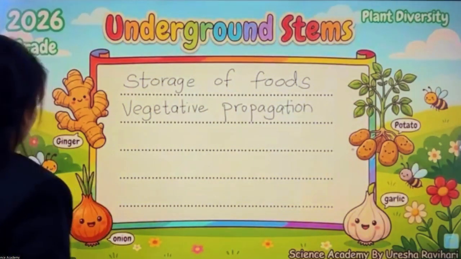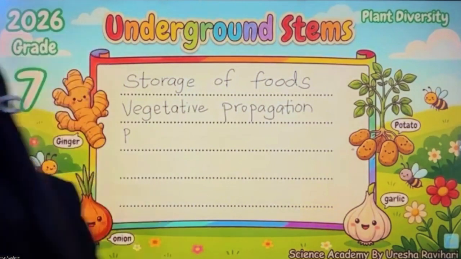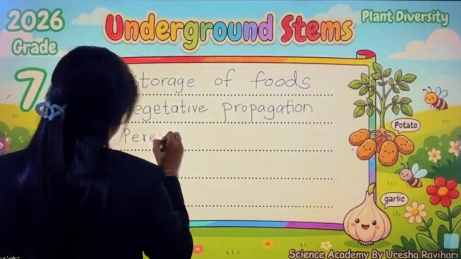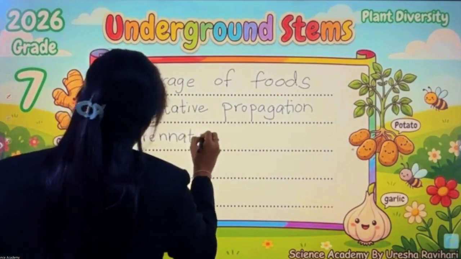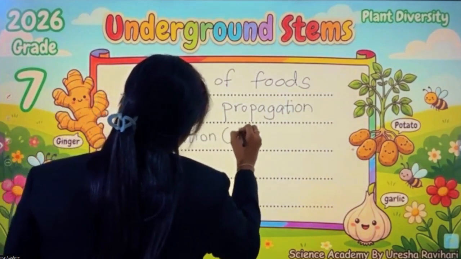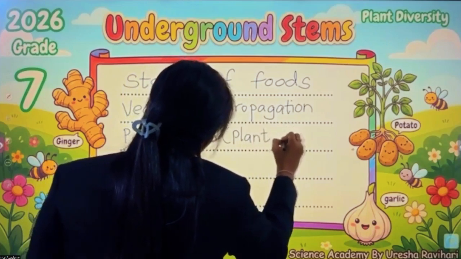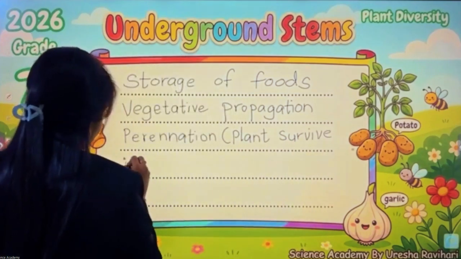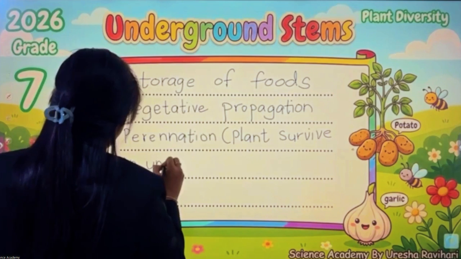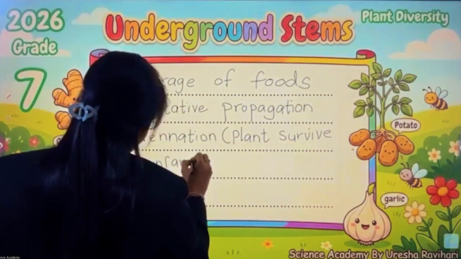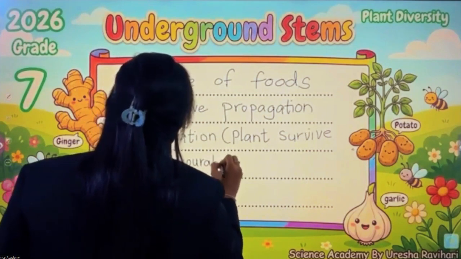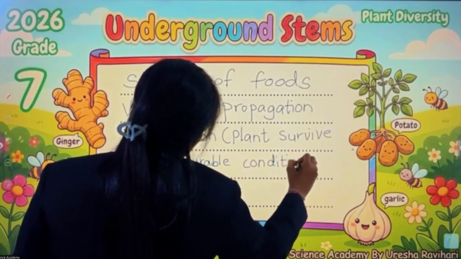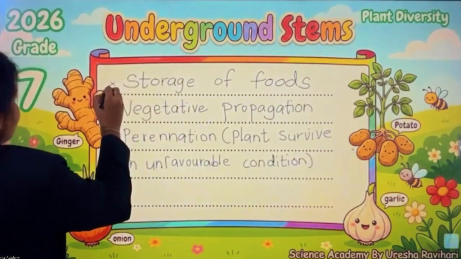Okay, so here we can write down perennation. Plants survive in unfavorable conditions.